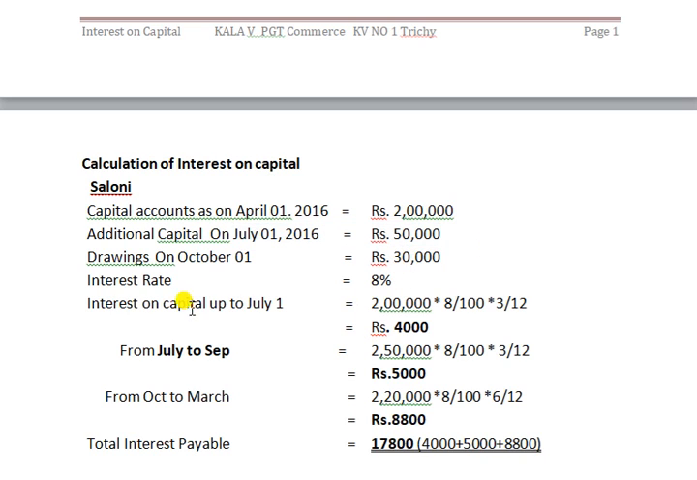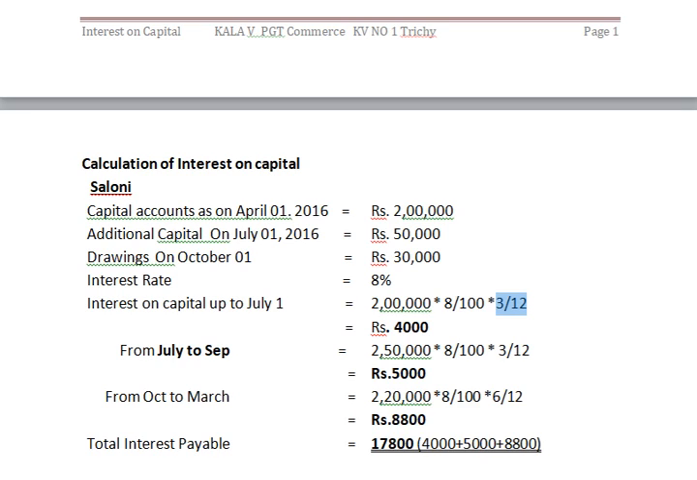Up to July 1st, we have to calculate the interest on the amount outstanding to that date. 2 lakh rupees into 8 by 100, this 8%, into 3 by 12. What's 3 by 12? That means April 1st to April, May, June. 3 months. July 1st, additional capital introduced.